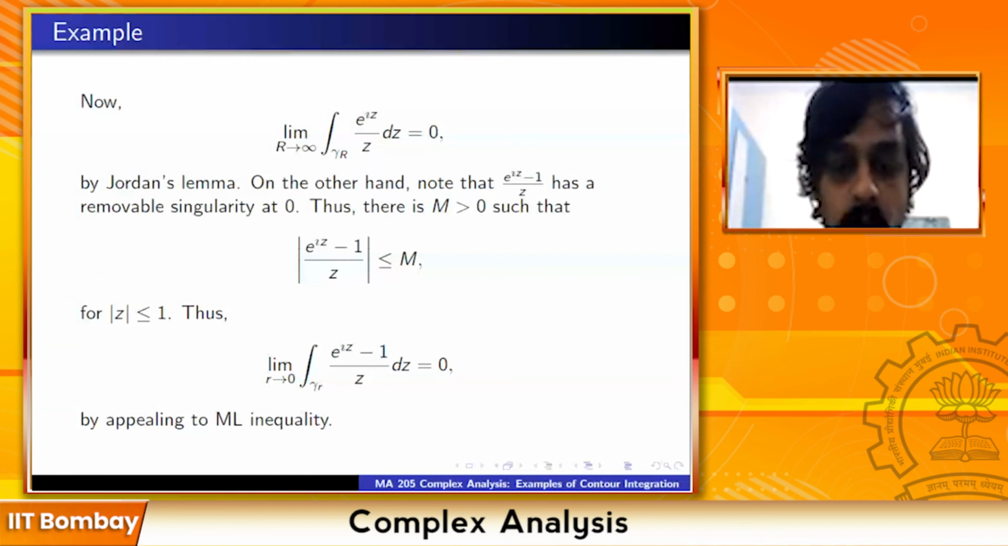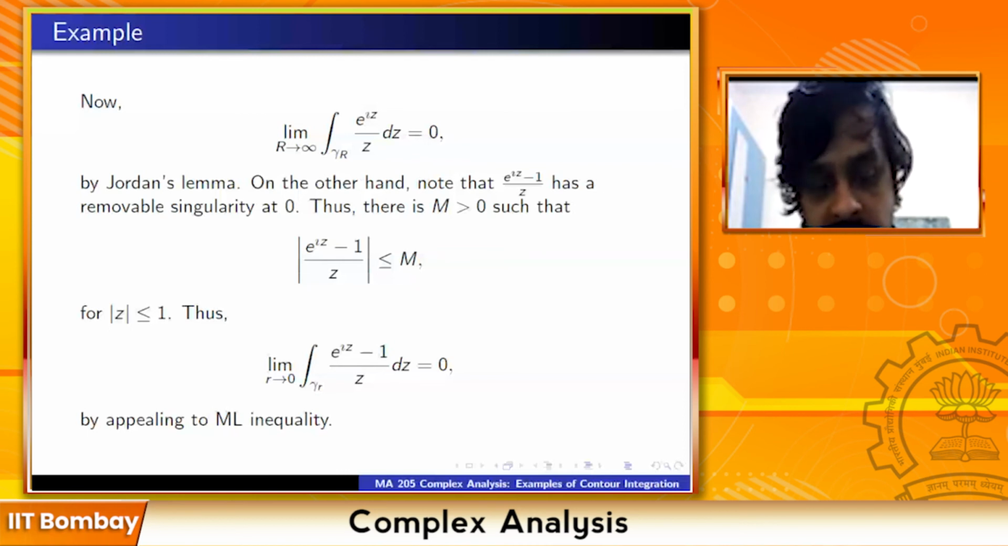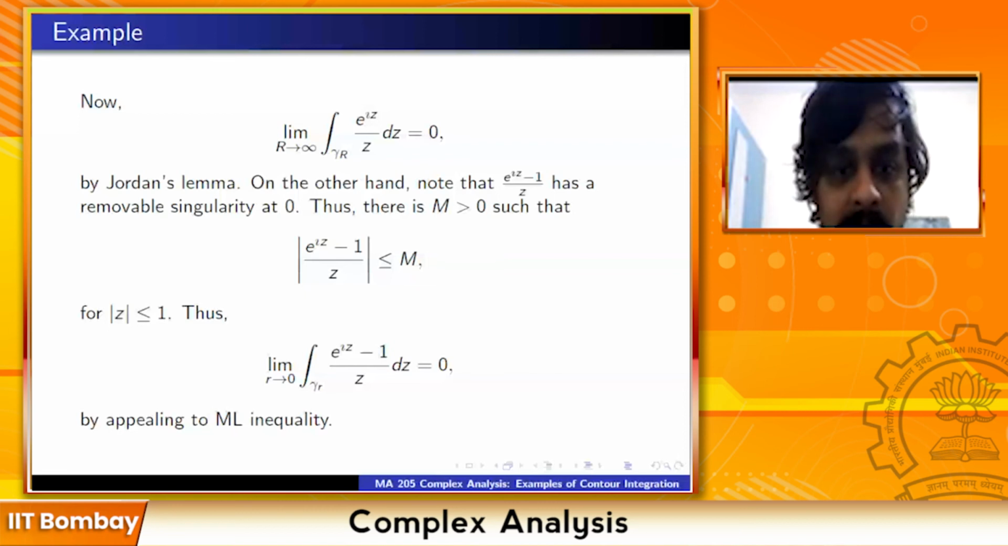This really defines a holomorphic function in a neighborhood of 0. By assigning the value i at 0, this becomes a holomorphic function. So this integral is going to be 0, we all know. Or you can apply the ML inequality. So therefore, this integral is 0. We wanted e raised to iz by z.